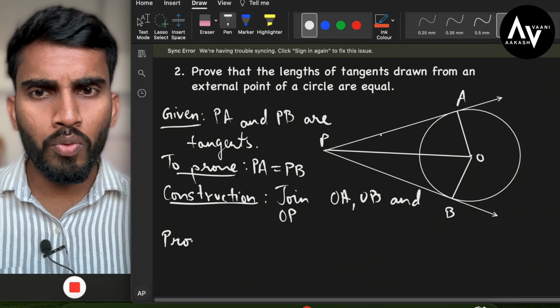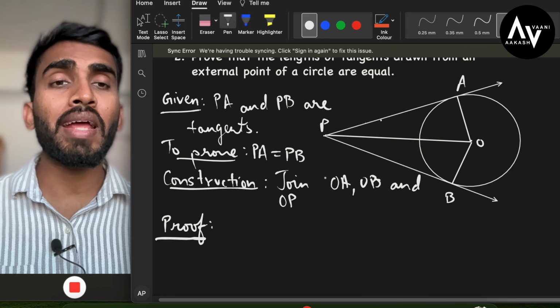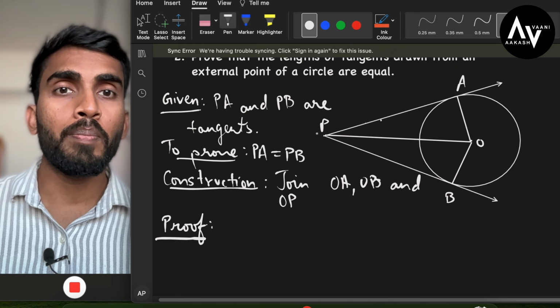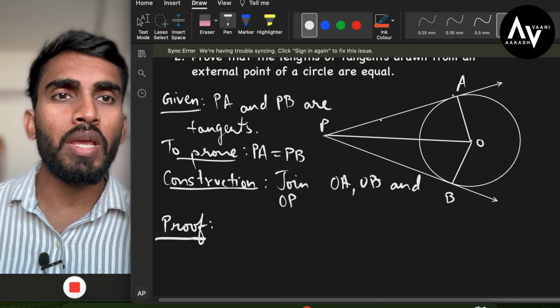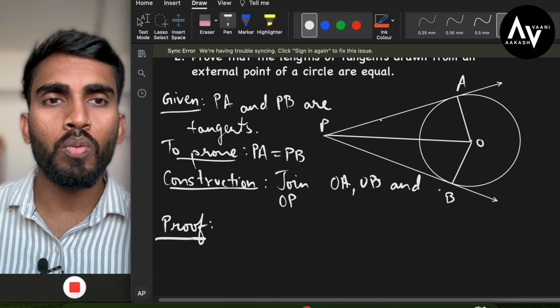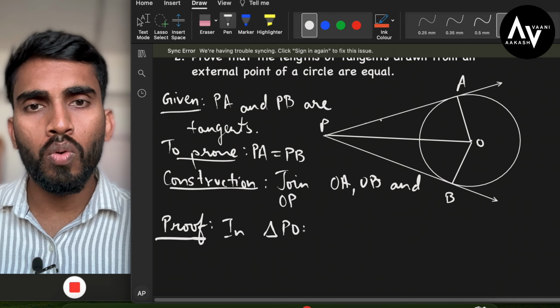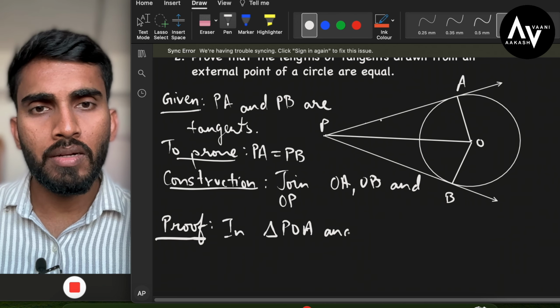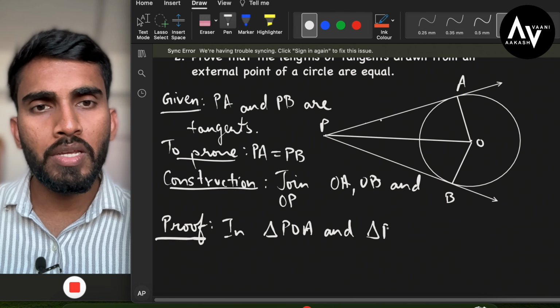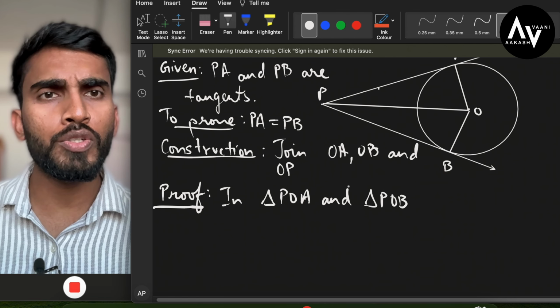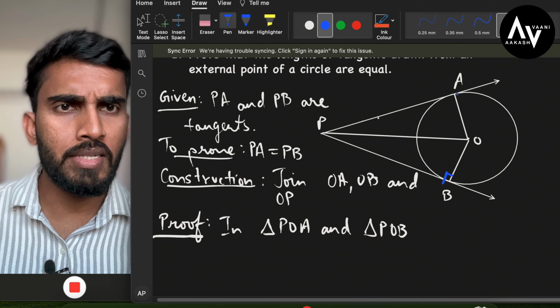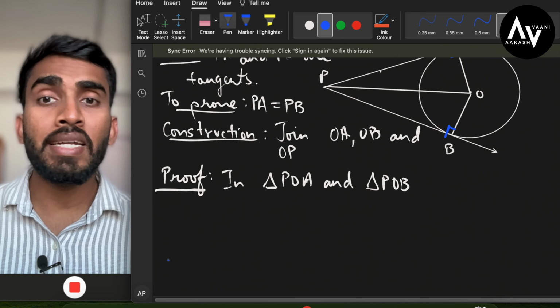So in proof, two triangles are formed. One is triangle POA and the other triangle is POB. So we'll write, in triangle POA and triangle POB, we'll show that this angle and this angle are 90 degrees.